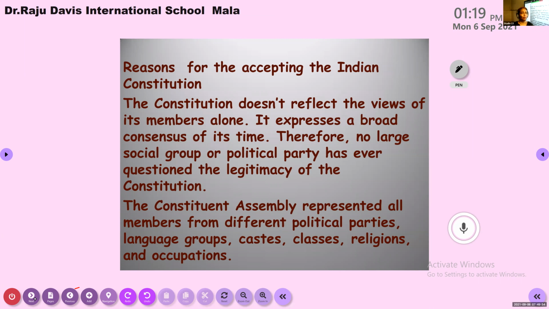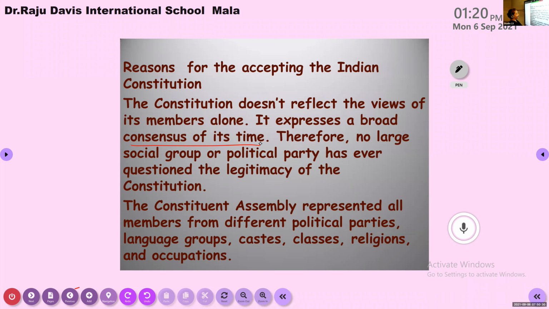They discussed with many people, and you can see the ideas they introduced were with the knowledge of almost all the people of our country. So a lot of discussion was there before the introduction of the constitution, or we say that it shows a broad consensus of its time. Broad consensus in the sense a broad agreement was there among the people about what to be written in the constitution.